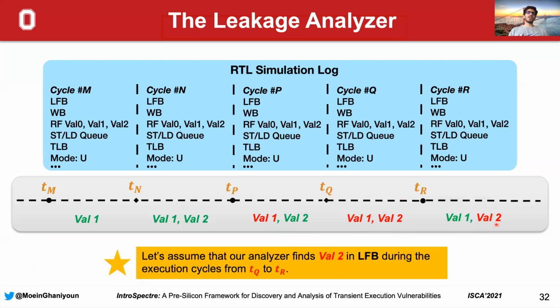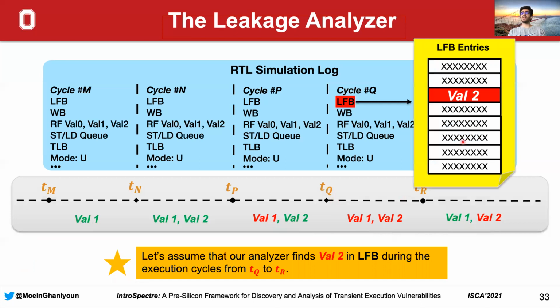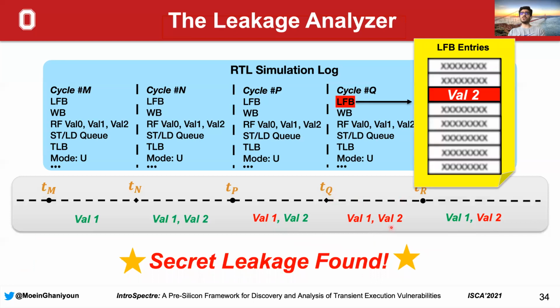So now let's assume that our analyzer finds value 2 in LFP entries for the execution cycles between Tq and Tr. So now let's say that we find this value 2 among the LFP entries after execution cycles Tq and Tr. So this means that we have found a secret leakage, because this value should be considered secret between the execution cycles Tq and Tr.